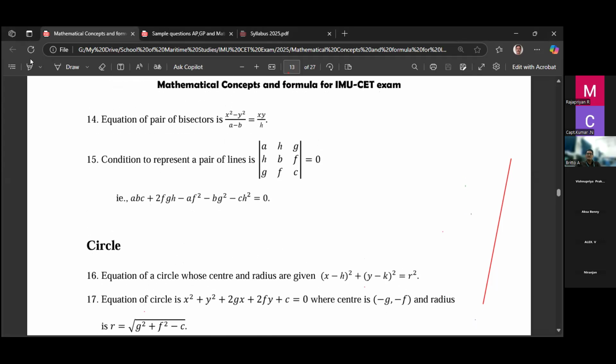Then this is the condition for a pair of straight lines. I already told you this determinant is equal to 0, right? If it is 0, then you can get the condition. If this condition is equal to 0, then we say the three straight lines are parallel or concurrent, okay, then it is equal to 0.